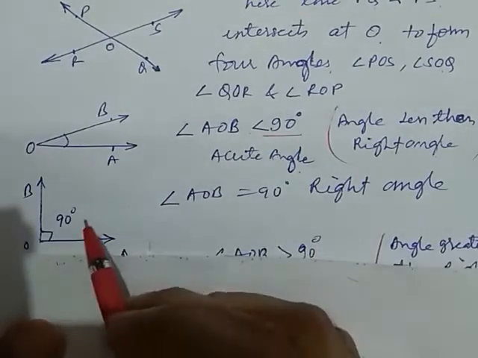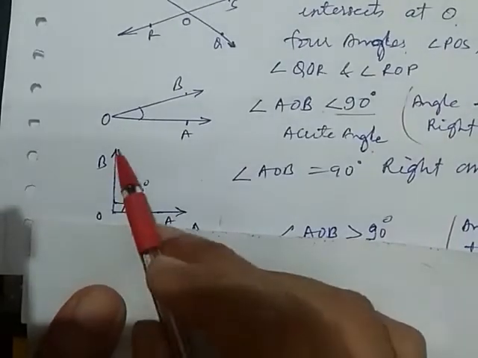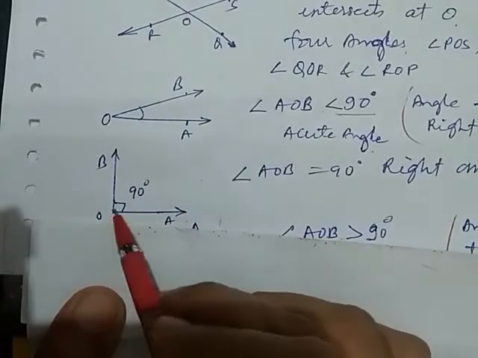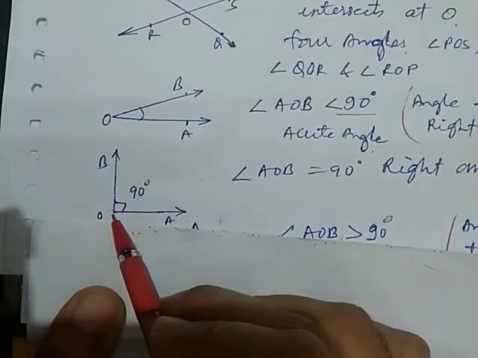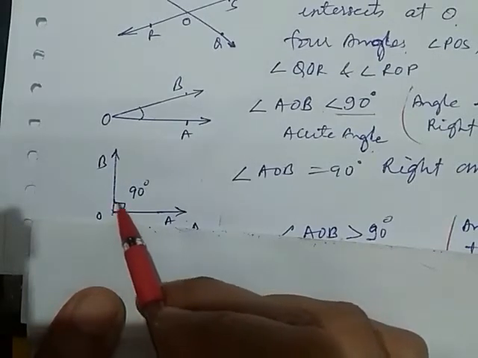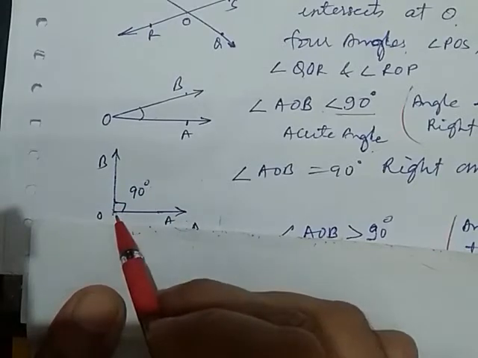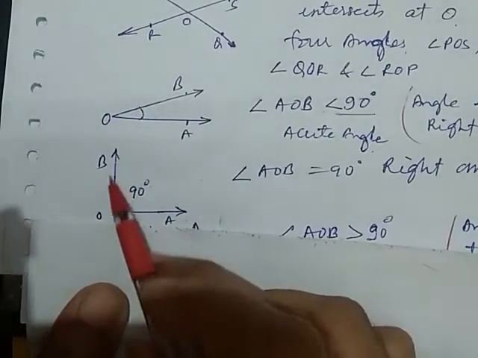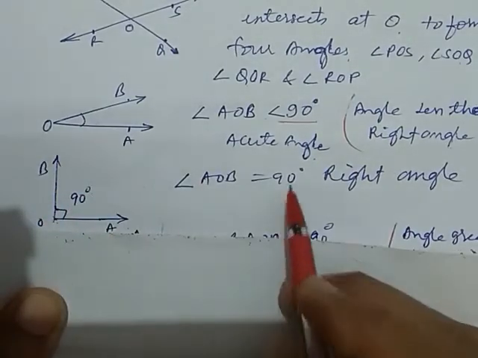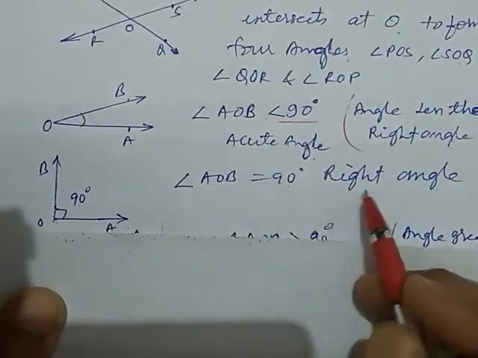Now here is a right angle. When two rays meet at a point having the angle 90 degrees, then we say this is a right angle. So angle AOB equals 90 degrees, that is a right angle.